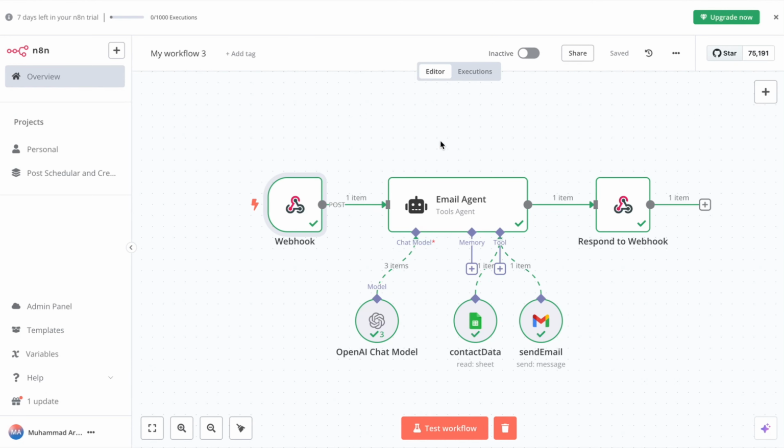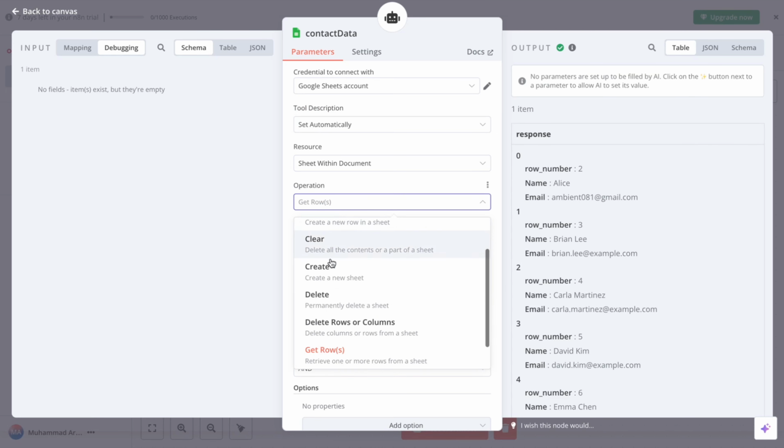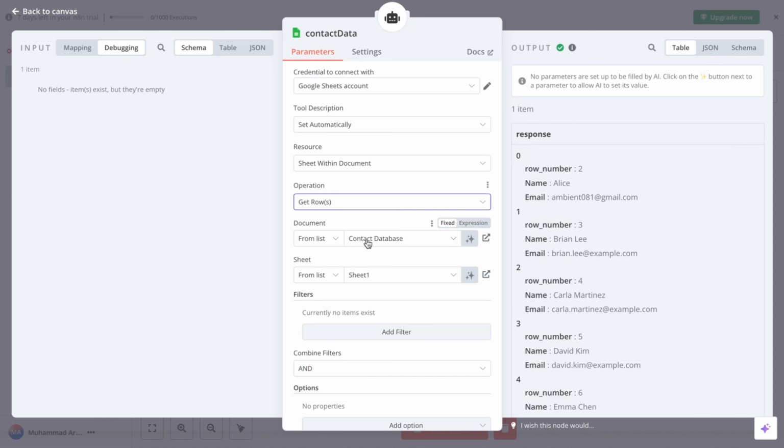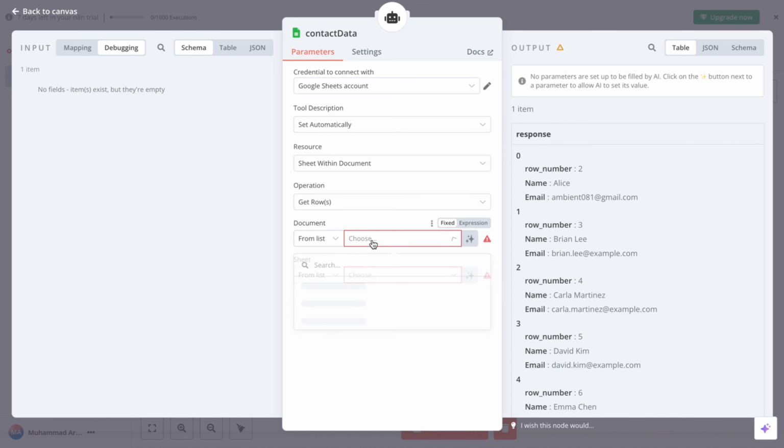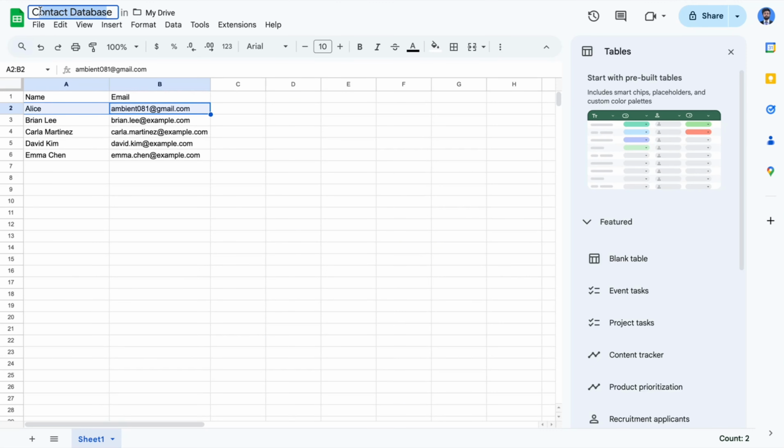The Google Sheet is read using a Get Rows node. We'll link the document here with a contact database. First, you have to connect your Google Sheet account with an API. Then you have to click on Sheet within Document, Get Rows. From the document, click on From list, choose contact database, and then from list choose Sheet 1, because contact database is the name of this document and here is Sheet 1.